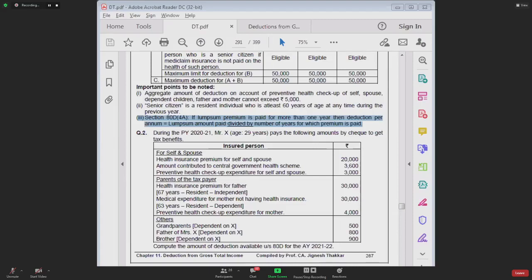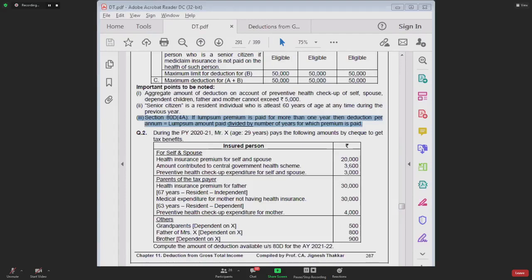Now, for example, you have paid a premium of 25,000 for 2 years. Can you claim deduction for the entire 25,000 in the first year itself? The answer is no. If you have paid the premium for 2 years combined, in that case, the amount of premium should be divided by 2 and it should be equally taken into both the years.